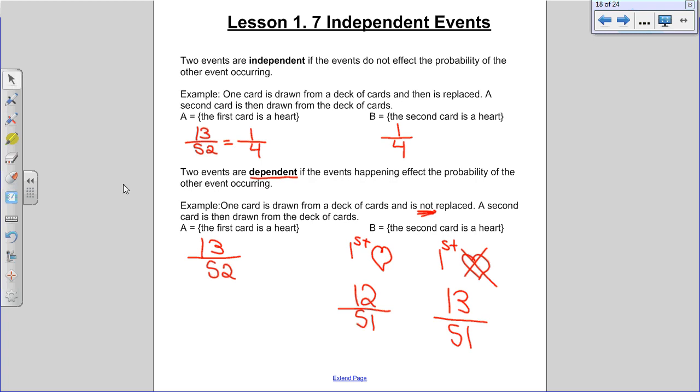Yeah, so that's a good question. Let's test it out. Before, when it was independent, if you change that into a decimal, it's 0.25. If you change 12 divided by 51 into a decimal, what do you get? 0.235. If you put 13 divided by 51 into your calculator, what do you get? 0.254.